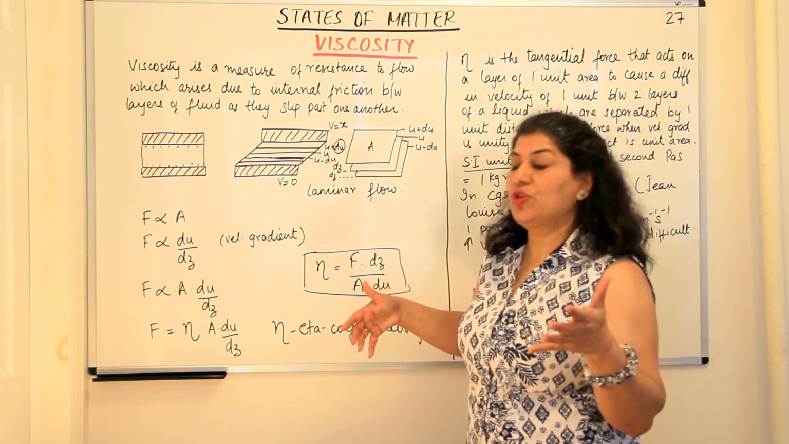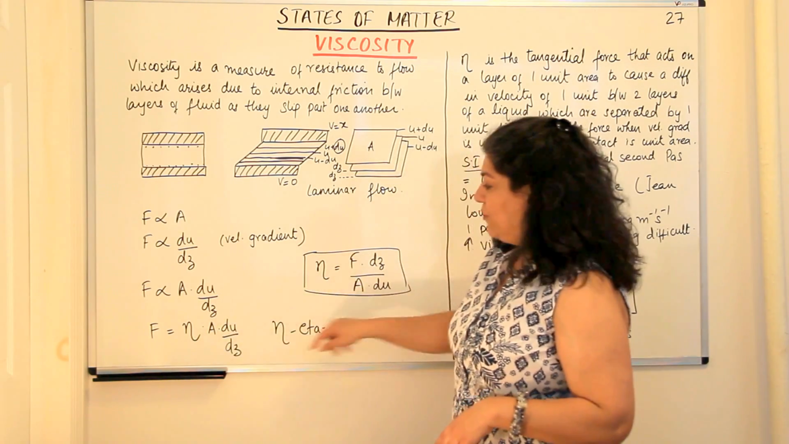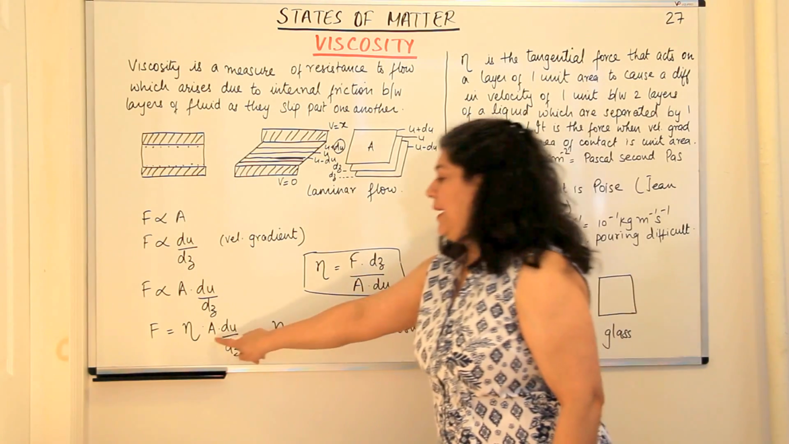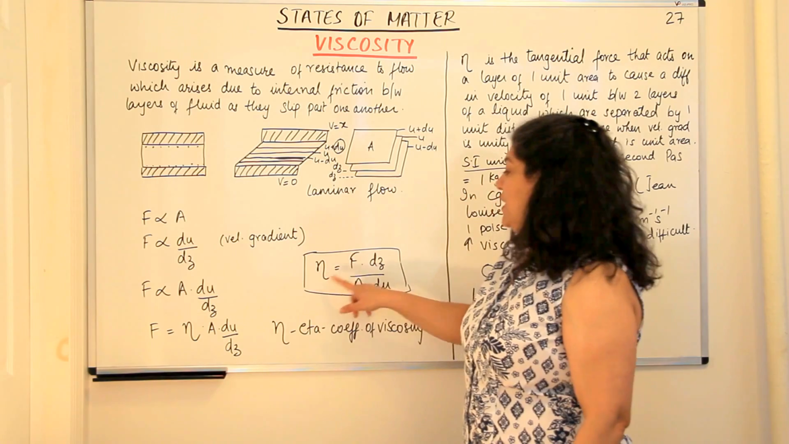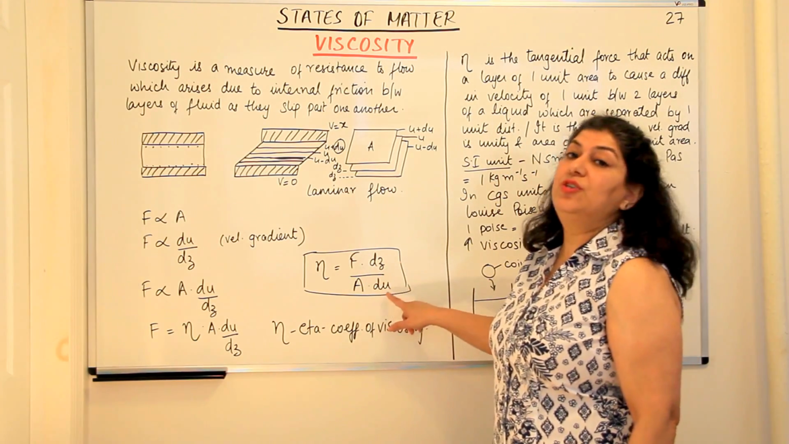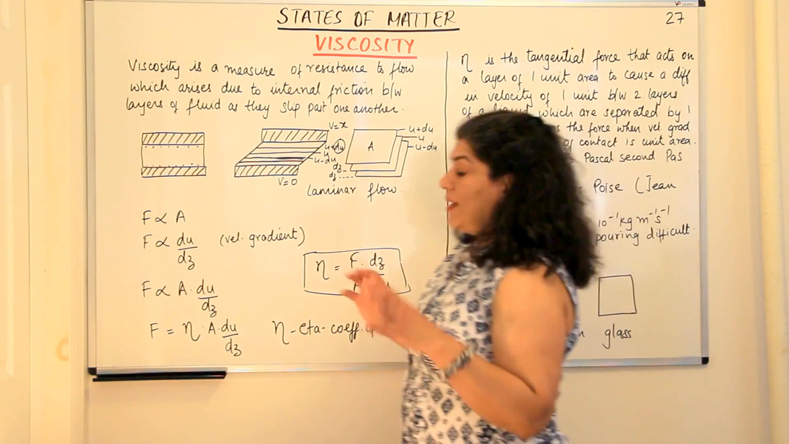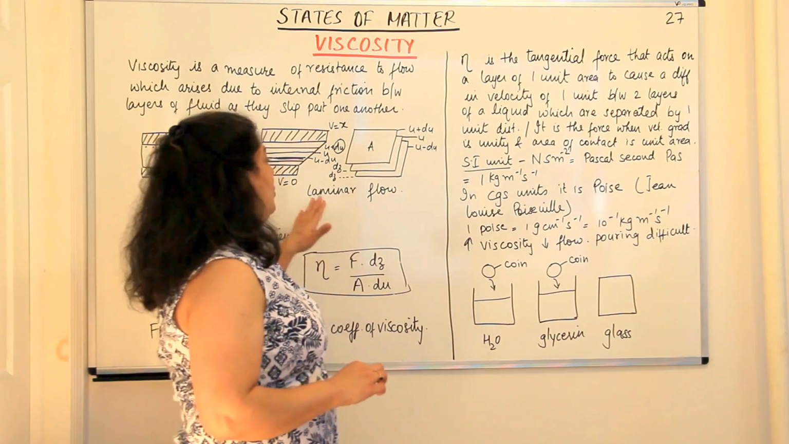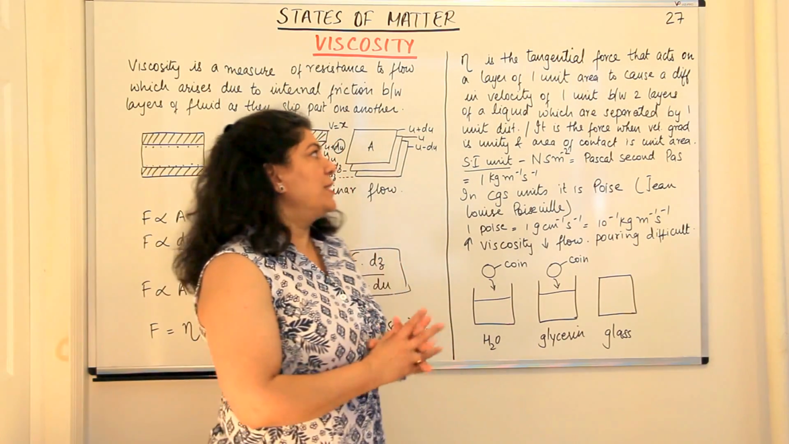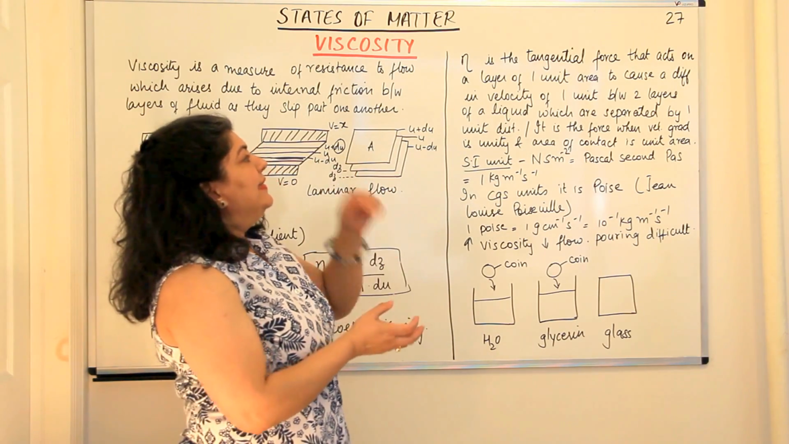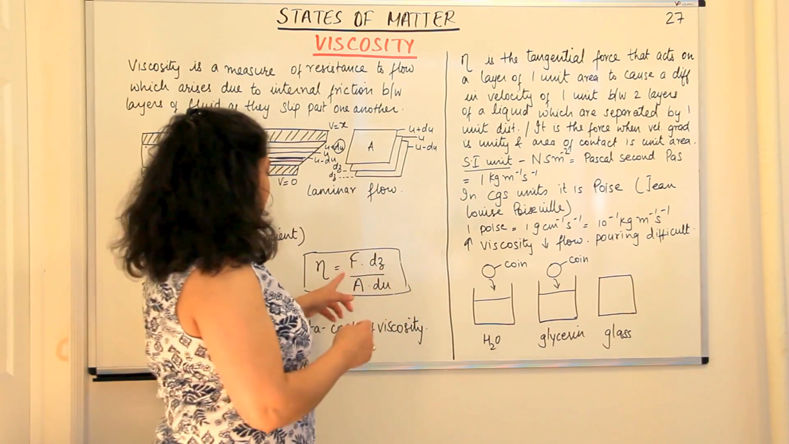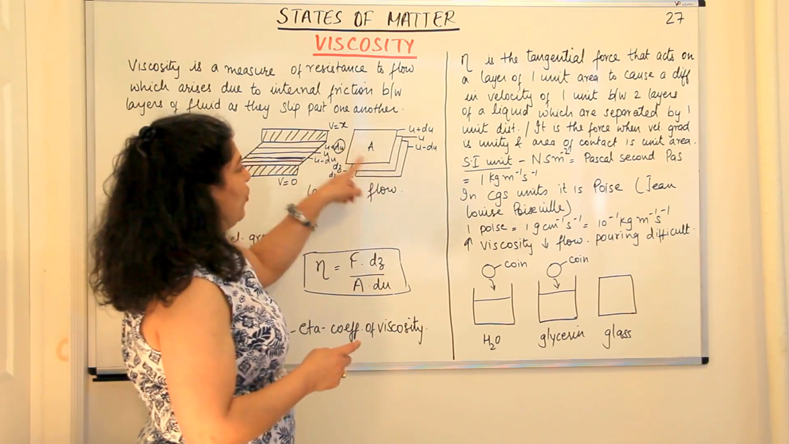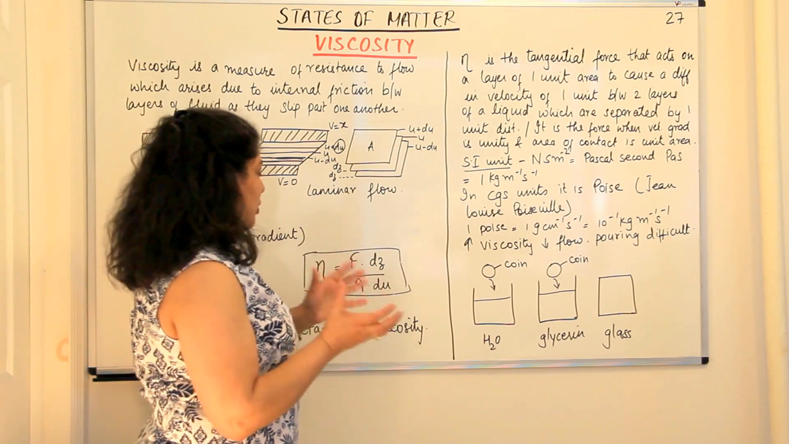So how would you define the coefficient of viscosity? Eta would be equal to force into dz upon A into du. Based on this, how do we define eta? We would say the coefficient of viscosity is the tangential force that acts on a layer of 1 unit area. If area is 1 unit, it is that tangential force which acts on area which is 1 unit. It could be 1 meter square or whatever 1 unit you're taking.